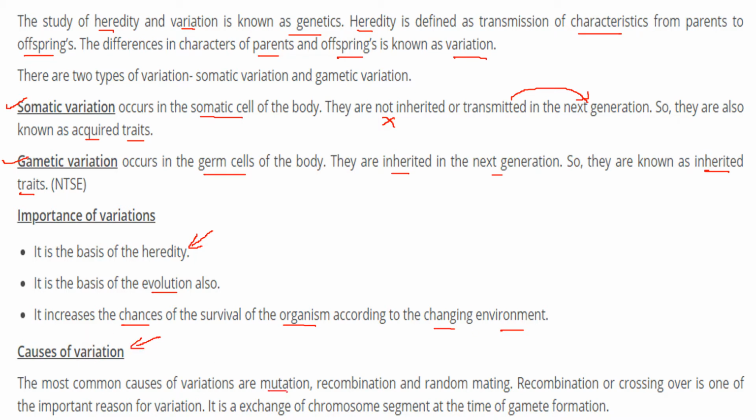It can be mutation, recombination, or random mating. These are the most common causes of variation. Recombination, or crossing over, is an important reason for variation. It is basically the exchange of chromosome segments at the time of the formation of the gamete.